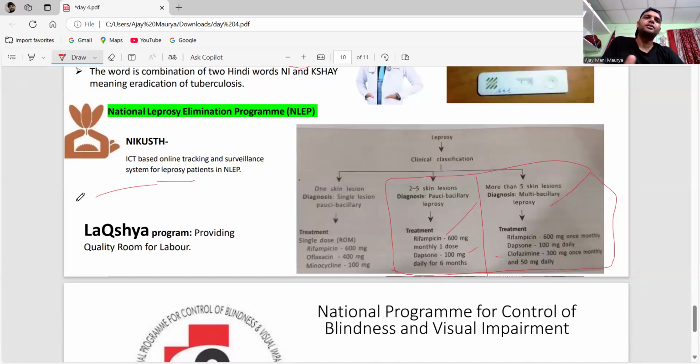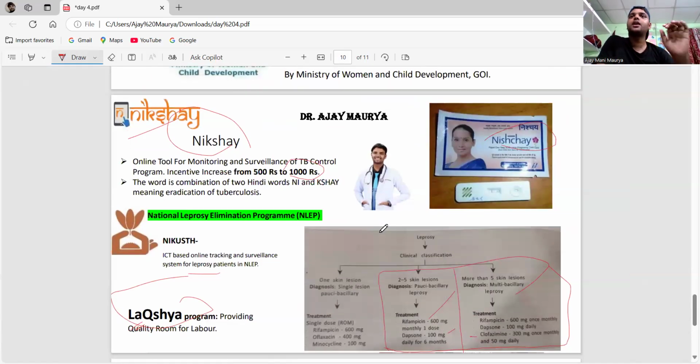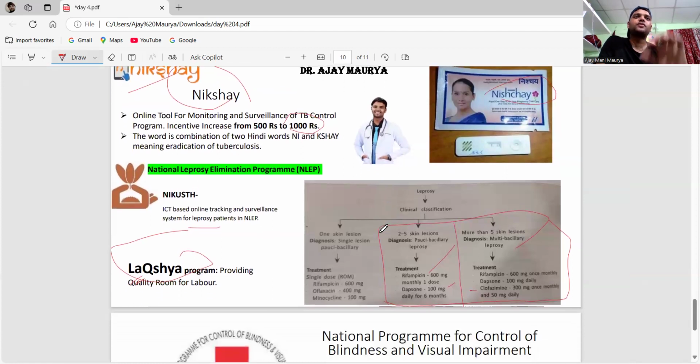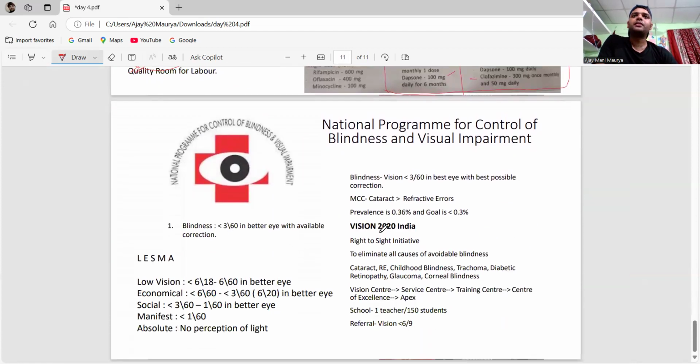Next is the Lakshya program, providing quality care. Q for quality. Remember here: Nikshay for TB, Nikust for leprosy, Lakshya for providing quality care. Remember here, we also have the National Programme for Control of Blindness and Visual Impairment.